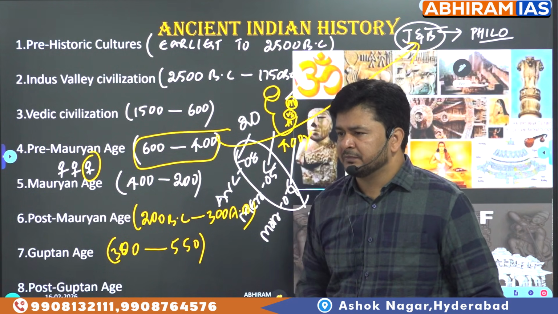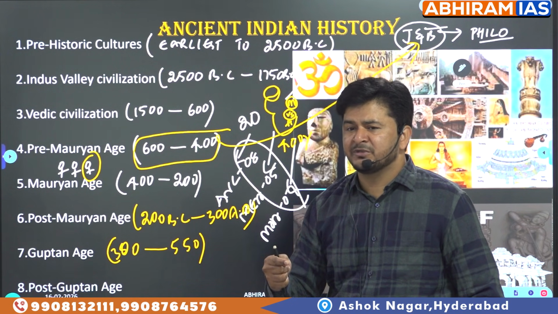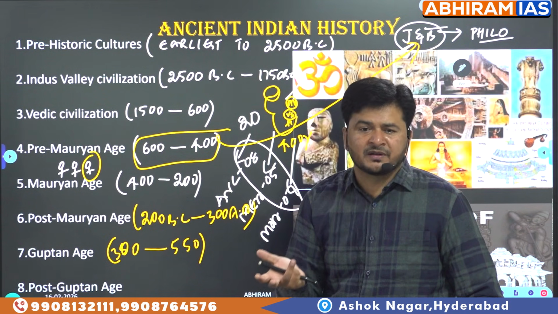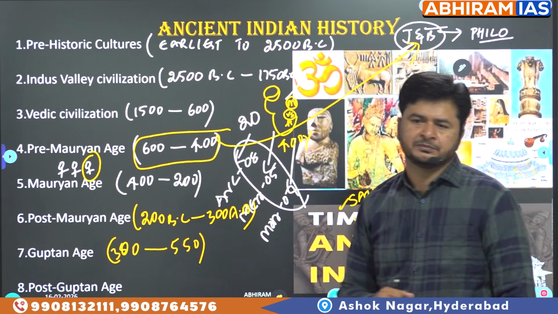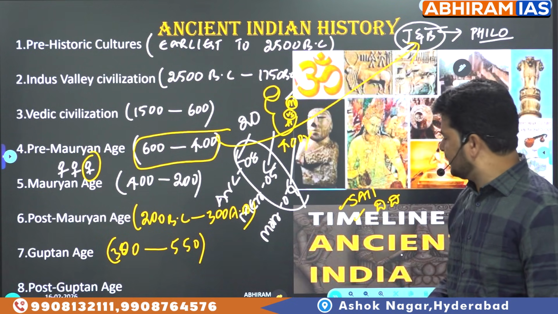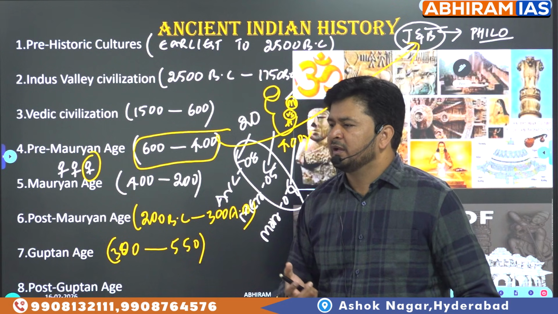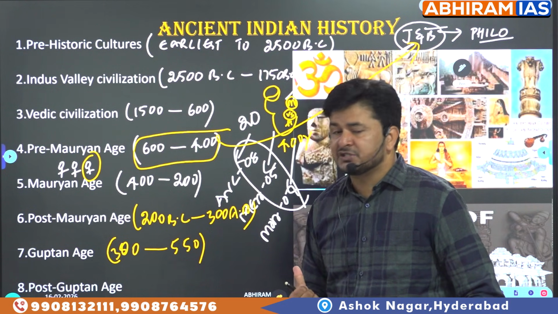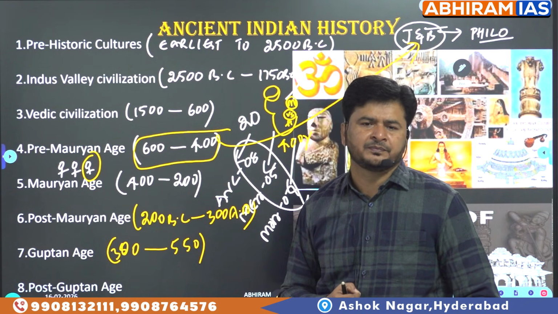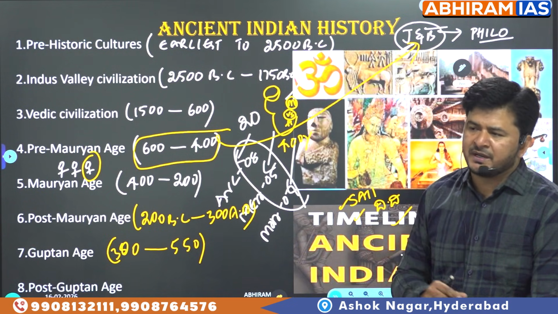Previous questions are there. Which one of the following factors was not responsible for the rise of the Devadasi system in Gupta society? Unless you know what factors were responsible for the rise of the Devadasi system, you can't eliminate this. Sati got revived with a new term called Pattini cult, and we also found one of the social institutions we have in society even today, that is the dowry system. Historically, we are talking about all these institutions historically. Dowry system, Devadasi system, followed by Sati revived under the tag called Pattini cult.